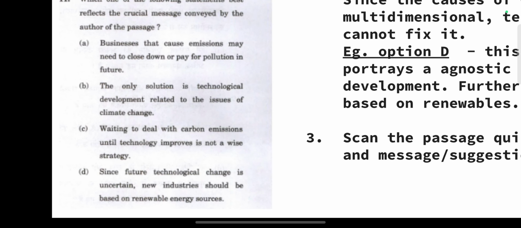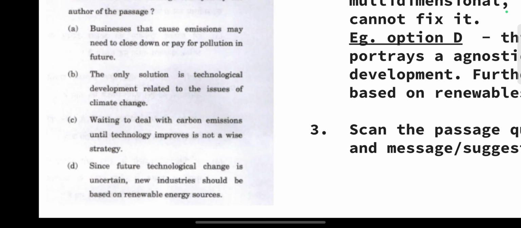So firstly, we will try to eliminate the options only, so we can minimize our efforts at reading the comprehension. Let us look at the options first. Option A: businesses that cause emissions may need to close down or pay for pollution in future. Now this statement seems sensible. We cannot eliminate it for now, so let's keep it on hold.